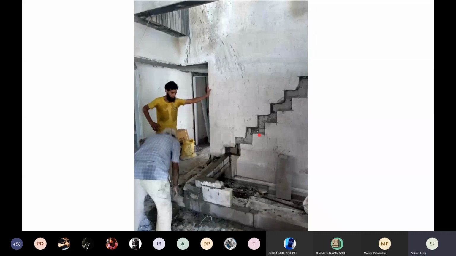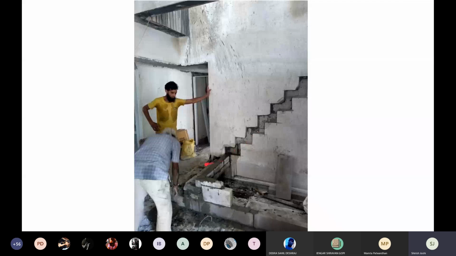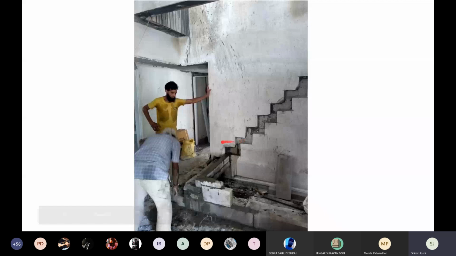How is that done? After doing a detailed calculation of the rises and treads and the ratios, we were able to create this 9.5-inch wall. So we were able to dig into the wall in order to create the anchors.